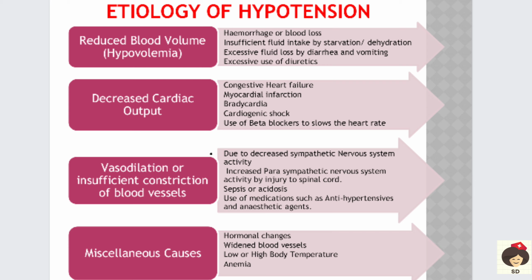And low or high body temperature. When a person is standing in the sun for a long time, he can go for hypotension because he will get dehydrated. Again when the person has low body temperature, fluid will extravasate outside, so the fluid won't be there inside, and thereby the blood vessels will be deprived of fluid, which can go for low blood pressure.